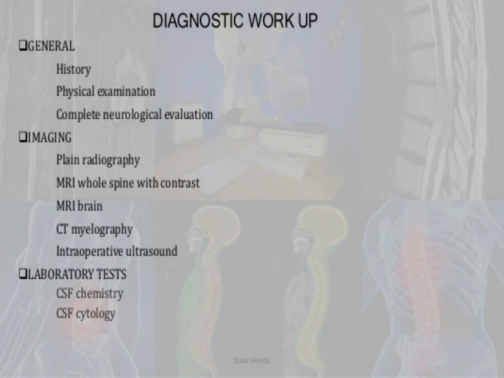So here I have two kinds of laboratory tests: CSF chemistry and CSF cytology. CSF means cerebrospinal fluid chemistry and cerebrospinal fluid cytology. Why is it necessary? Because CSF circulates in the subarachnoid space, and where is the subarachnoid space situated? In the brain and spinal cord. So if a person is suffering from a spinal cord tumor, in that condition our CSF is also altered, and there is a risk to the CSF fluid. So that's the reason we also perform CSF chemistry and CSF cytology.